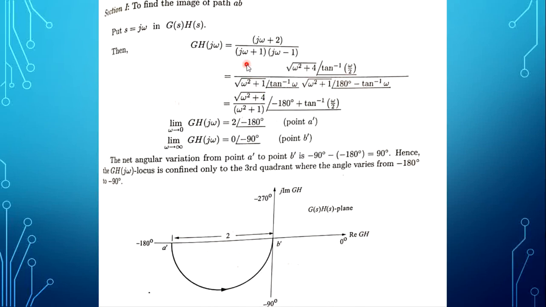For this term, the magnitude is root of omega square plus 1, and the angle is tan inverse of omega by 1. For this term, the magnitude is root of omega square plus 1 square, and the angle is 180 degree minus tan inverse omega, because this will be tan inverse of omega by minus 1, that is written as 180 degree minus tan inverse omega. Here, separate the magnitude and angle.